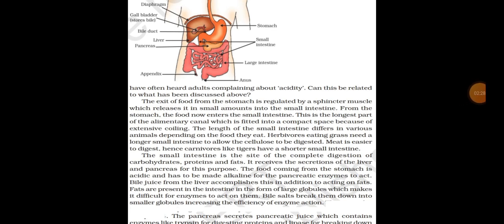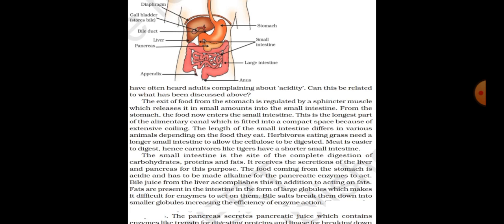We have often heard adults complaining about acidity. Can this be related to what has been discussed above? The exit of food from the stomach is regulated by a sphincter muscle which releases it in small amounts to the small intestine. From the stomach, the food now enters the small intestine.